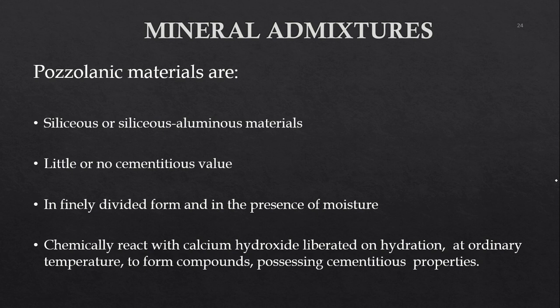Generally, pozzolanic materials are siliceous or siliceous aluminous materials which possess very little or probably no cementitious value. They are generally in very fine form, but when they are added to make concrete, they react with calcium hydroxide, and they behave like cementitious materials.